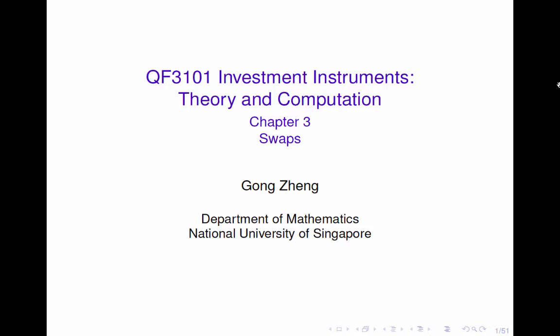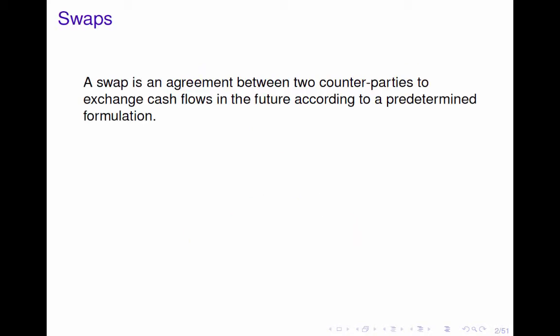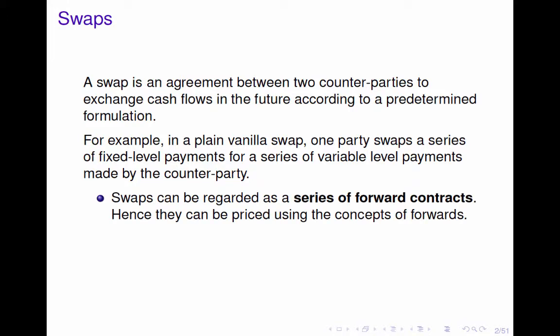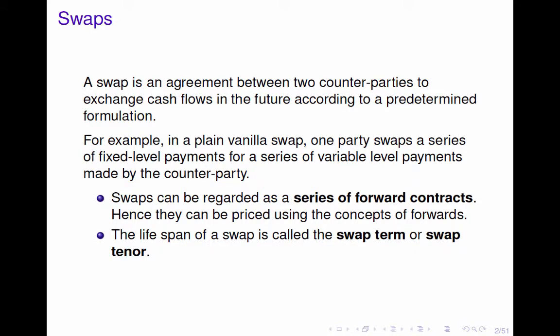Chapter 3: Swaps. A swap is an agreement between two counterparties to exchange cash flows in the future, according to a predetermined formulation. For example, in a plain vanilla swap, one party swaps a series of fixed-level payments for a series of variable-level payments made by the counterparty. Thus, swaps can be regarded as a series of forward contracts, and they can be priced using the concepts of forwards. The lifespan of a swap is called a swap term or swap tenor.